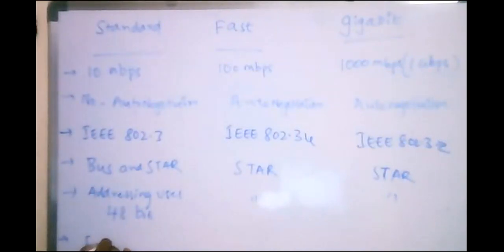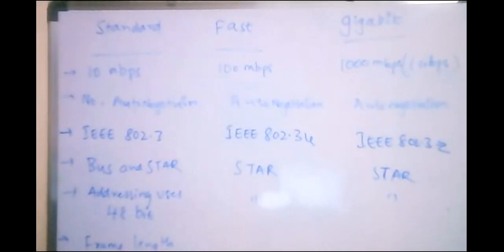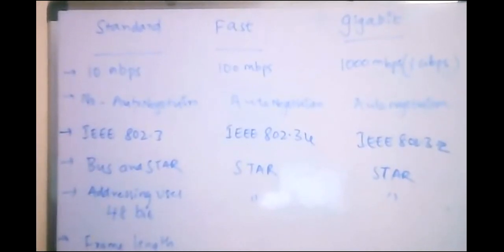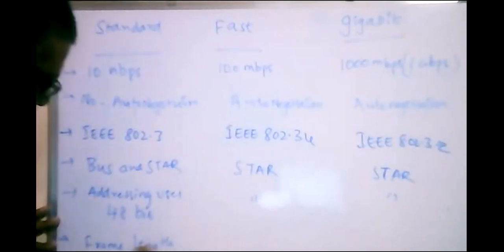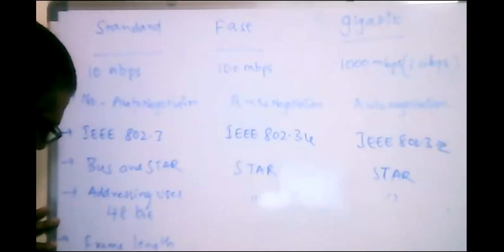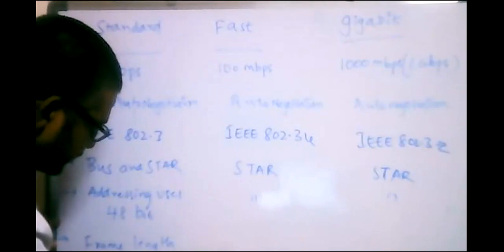And a frame length. The frame length which is used in the standard Ethernet is 64 bytes to 1518 bytes.